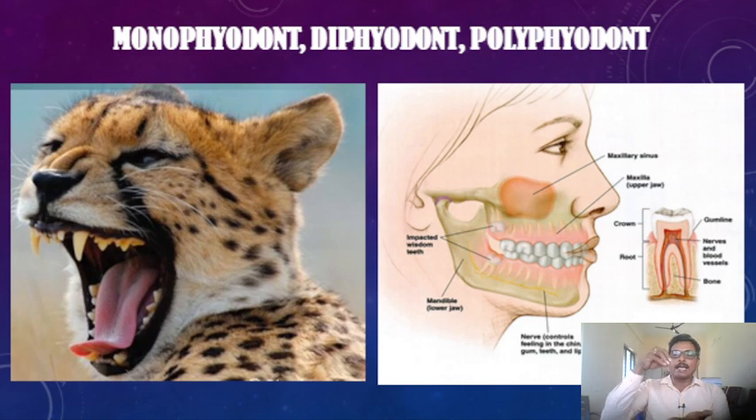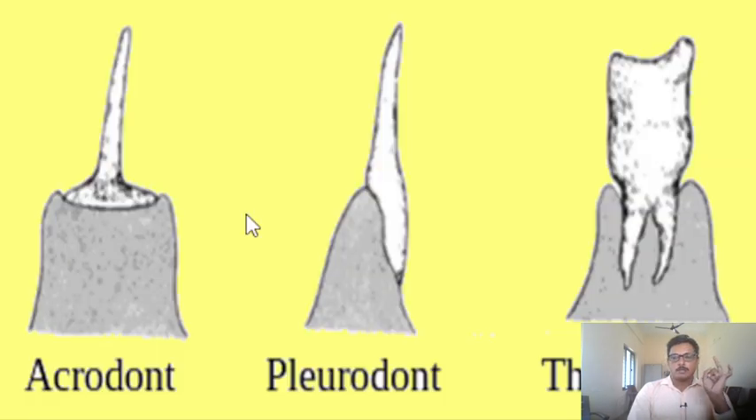How the teeth are attached to the jaw is the main criterion in this classification. According to this criterion, the teeth are classified into three types: acrodont teeth, pleurodont teeth, and thecodont teeth.